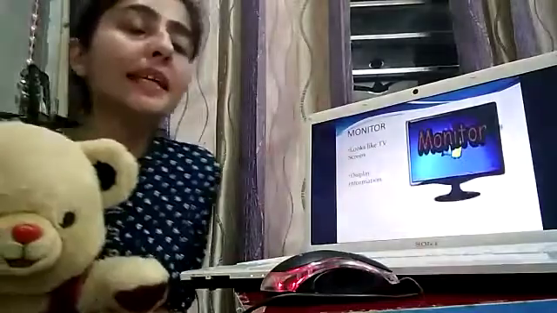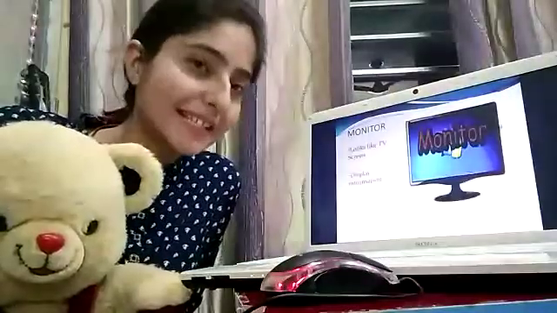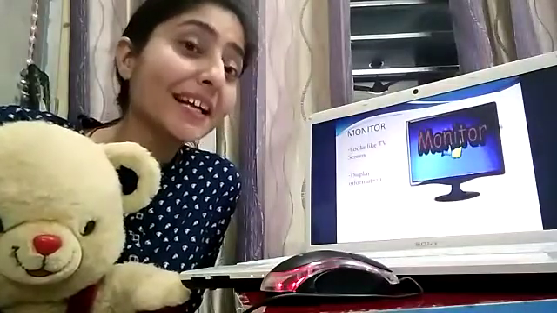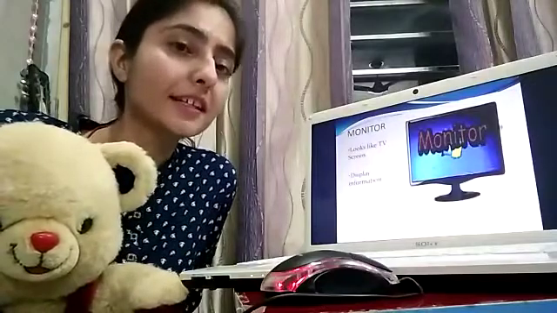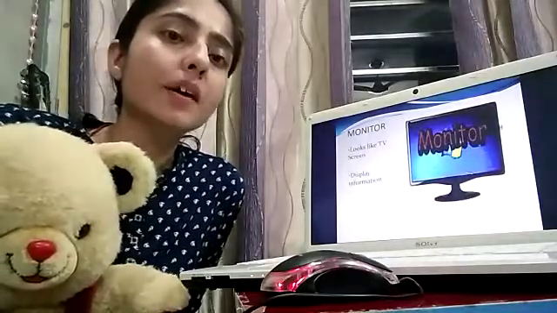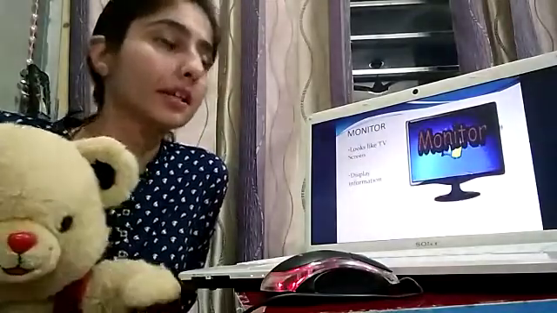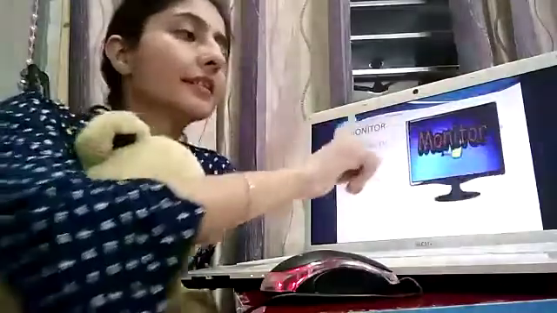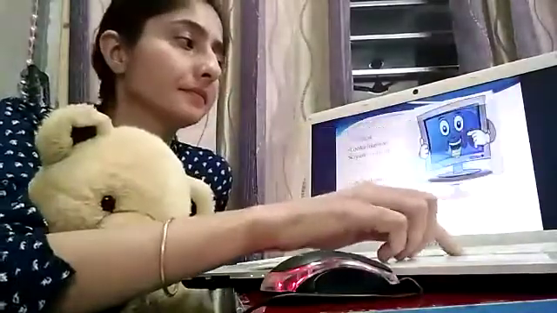Tell me, what is this? This is TV. Yeah, it looks like TV. Monitor is a device that displays the information. Any video that you watch, any cartoon movies, with the help of this monitor, it is visible to you like a TV screen. It displays all the information. This is a monitor.